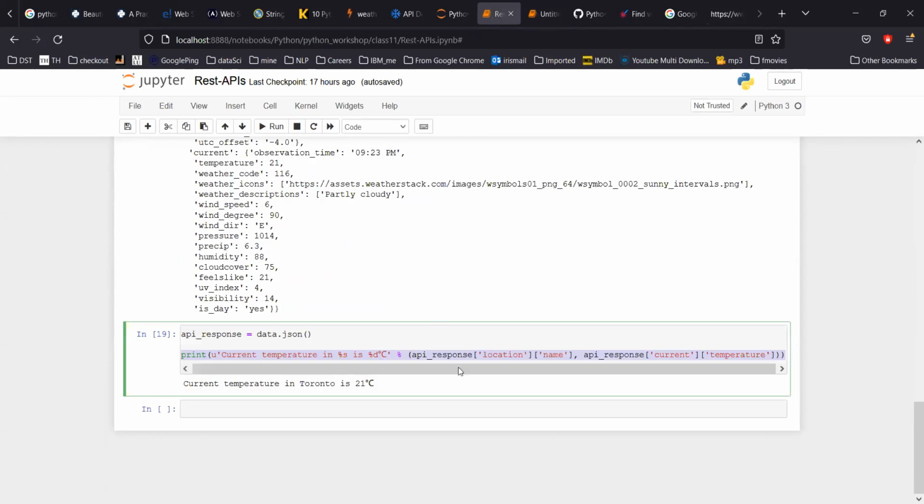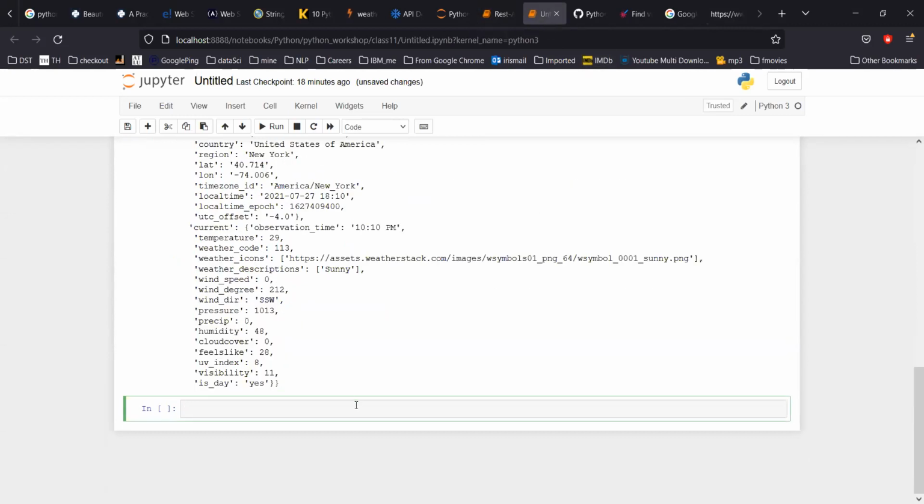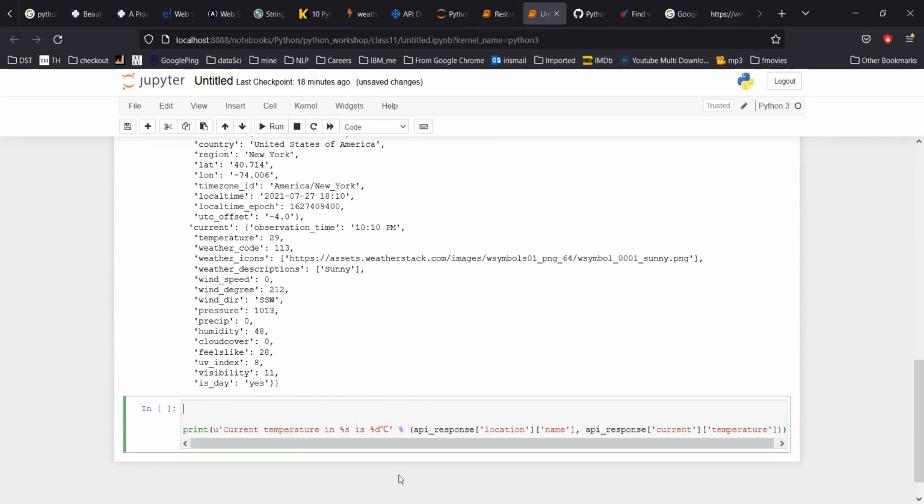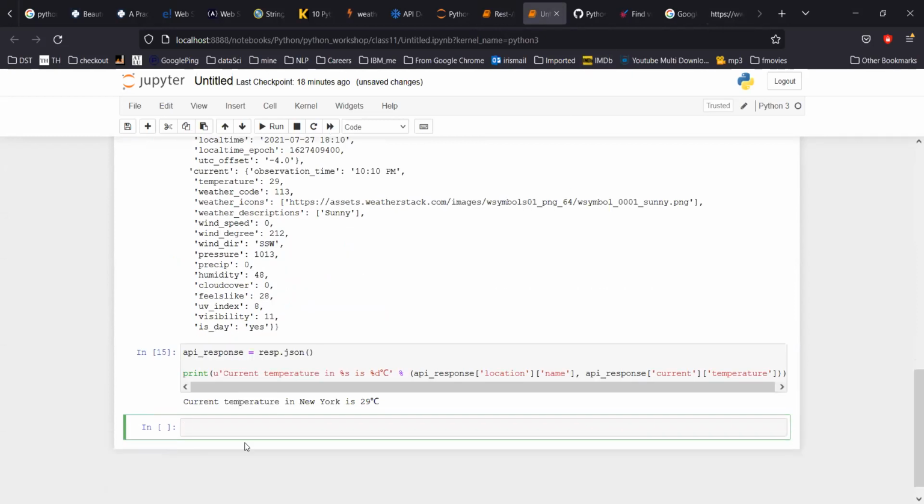We have to copy the line again. It simply prints current temperature in New York is 29 degrees centigrade, right?